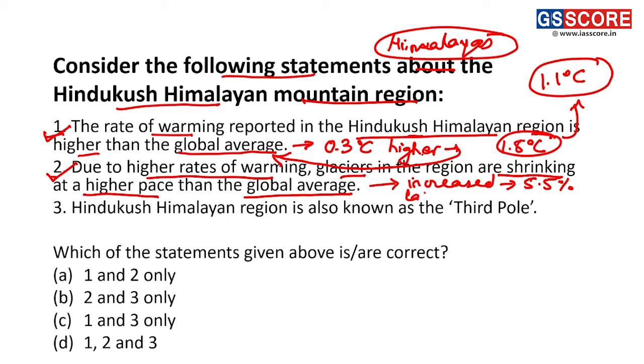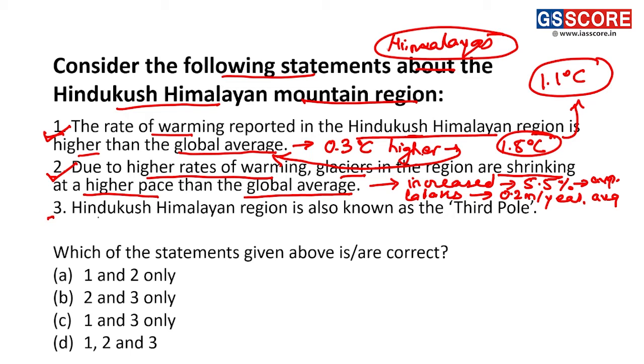Also, the lakes which are present in the Himalayan region, their average height is increasing by almost 0.2 meter per year. This is an average data, but this is occurring in the Himalayan region.